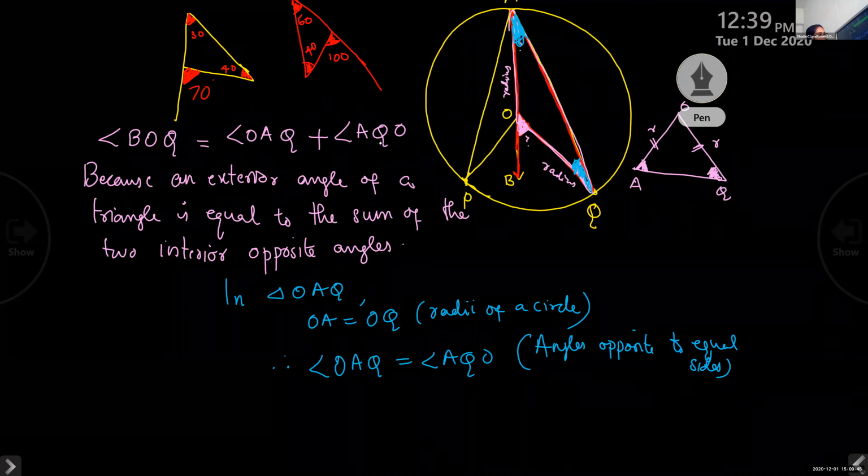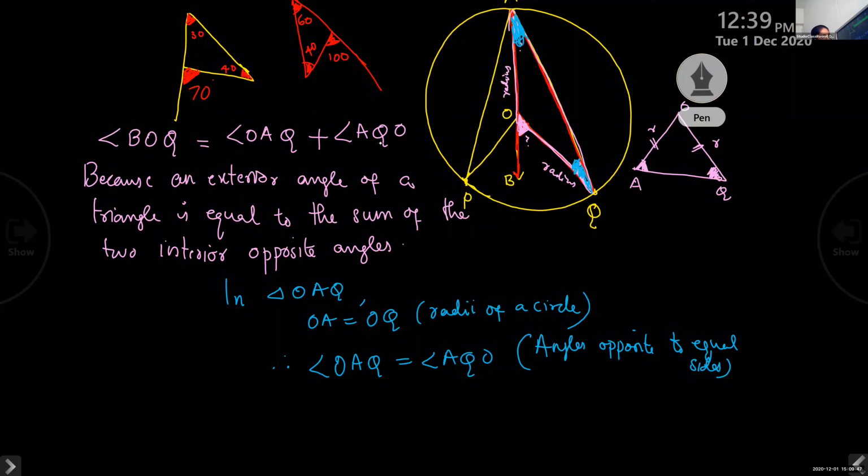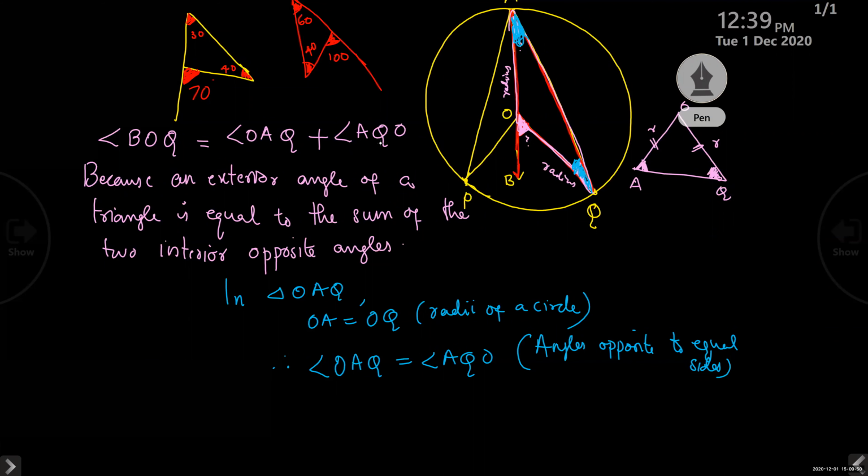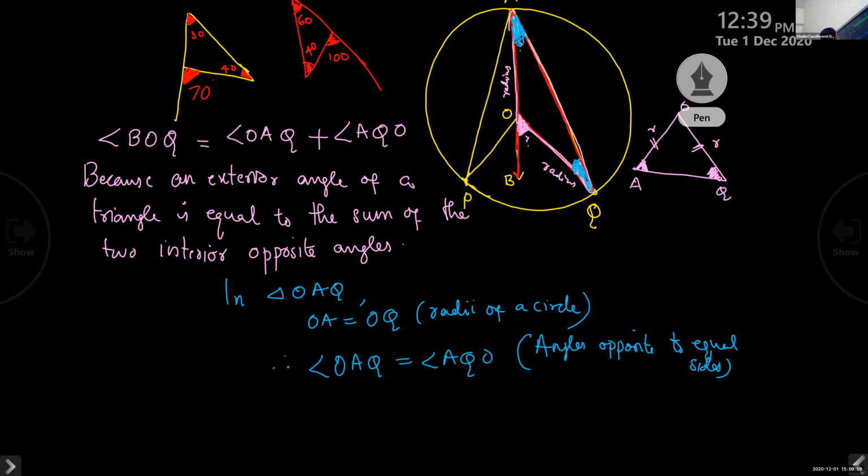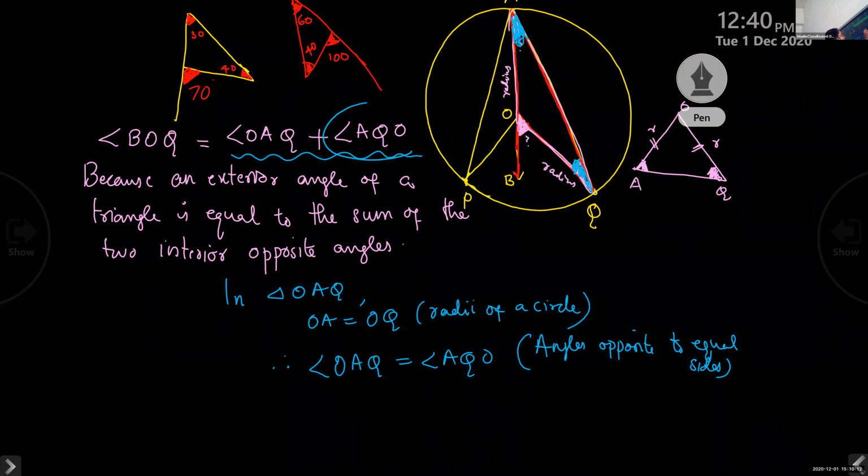After writing this, listen to me. Yes, ma'am. Yes, children. Now look at here. It is given that this OAQ and AQO are equal. Look at that on the board. OAQ and AQO are equal. So, these are equal, right? Yes, ma'am.